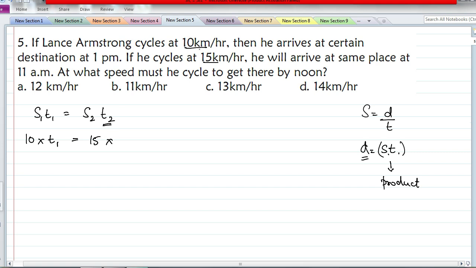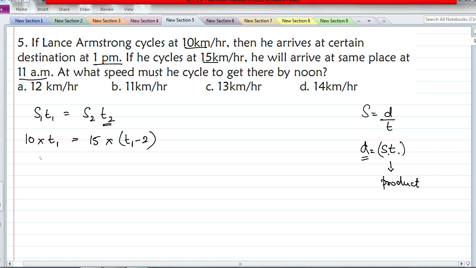See, when he travels at 10 km per hour speed, he reaches the destination at afternoon 1 o'clock. If he travels the same distance at a different speed, he reaches the destination at 11 a.m. itself, which is 2 hours before. So however much time he takes in the first case, he is taking 2 hours less in the second case. So T2 is T1 minus 2. Now simplify this, and you will get the value of T2.